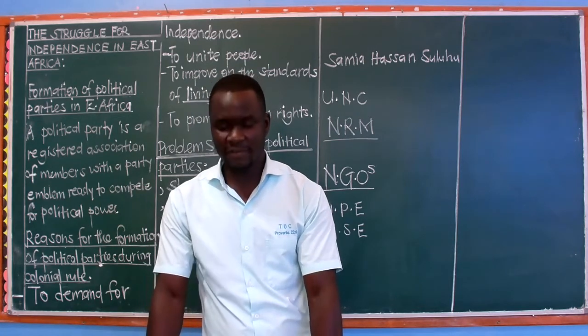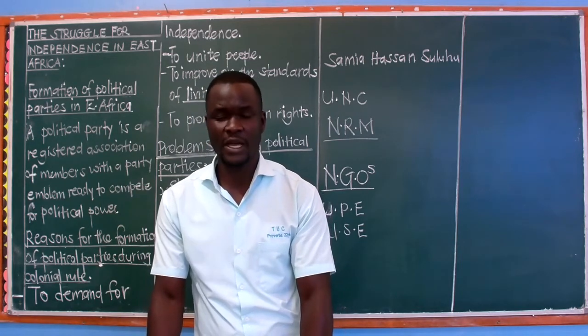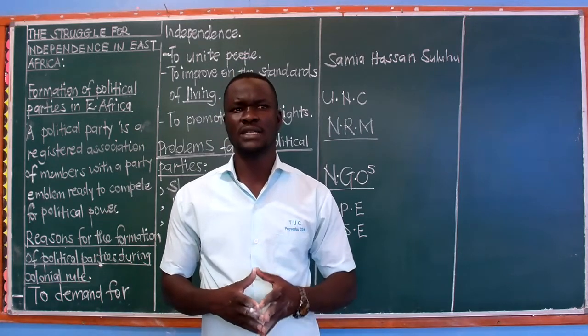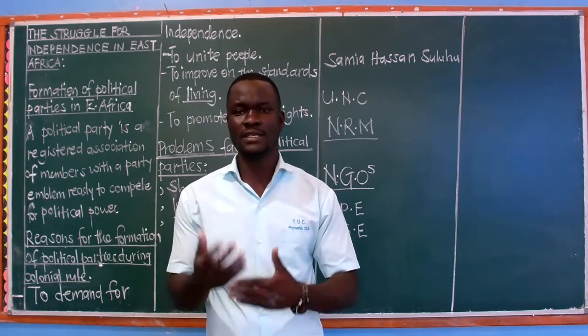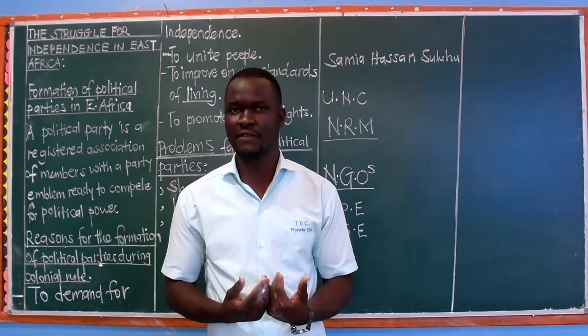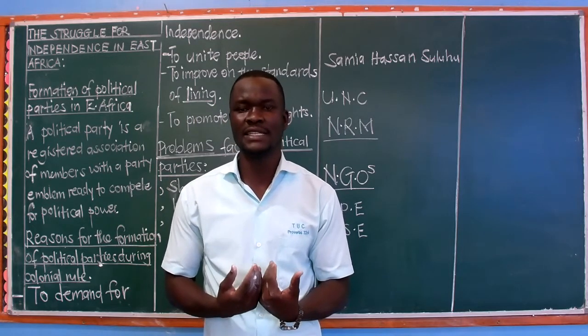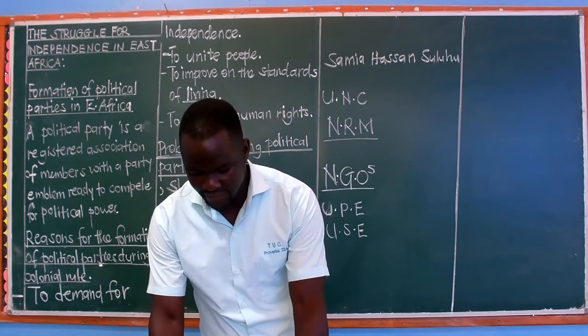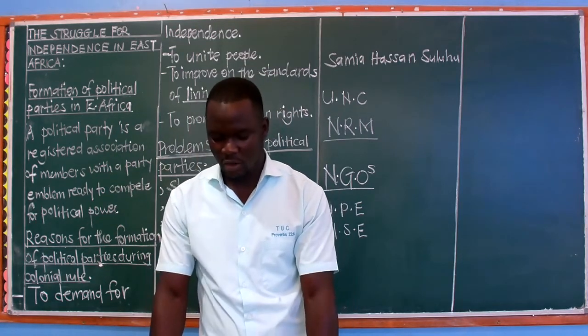We are looking at the achievements now on page 65. We have the achievements of the East African countries, which means we are going to look at what are the successes of these East African countries? What have they succeeded in? What have they gained? One, we have reviving and expanding the economic cooperation.